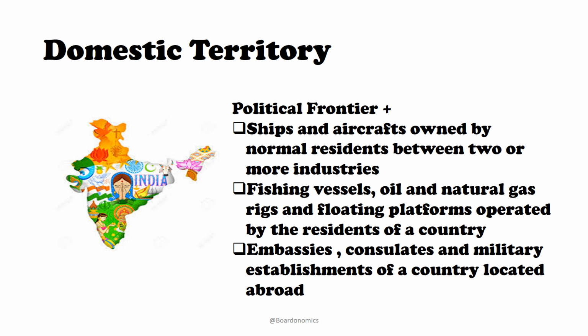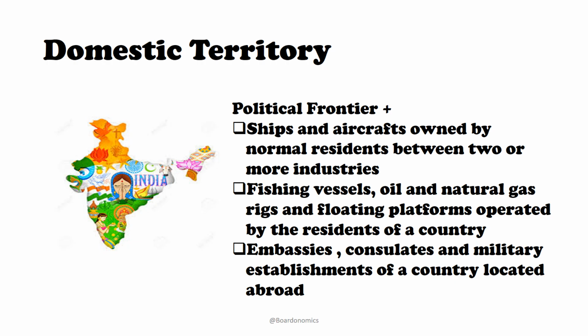From a political point of view, when we talk of macroeconomics, we are basically only talking about the political frontiers of the country, the boundaries of the country as shown in this particular diagram. But when we are talking from an economic point of view, we are talking about political frontiers plus, I've written over here, ships and aircrafts owned by normal residents of the country, which float between two or more countries.